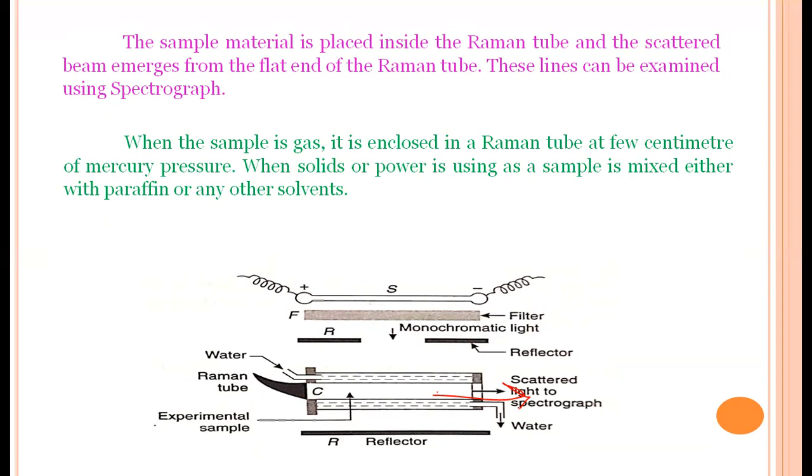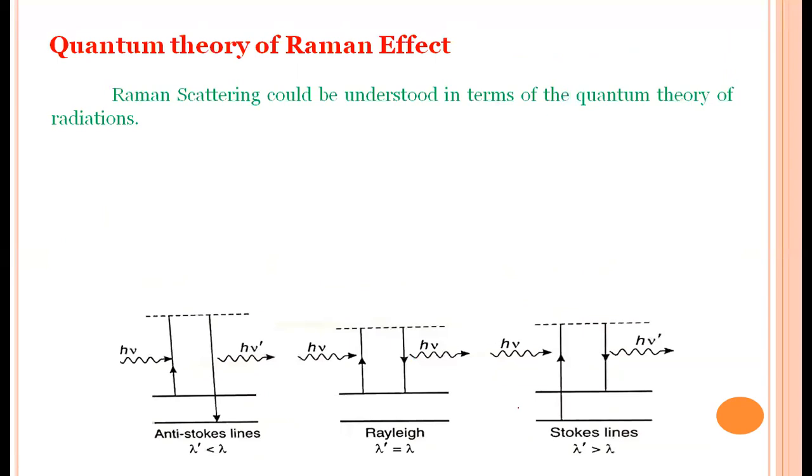If it is solid or powder, it is mixed with paraffin or other solvents to get proper scattering. So this is the experimental setup of the Raman effect, and how we get scattered light and observe it through the spectroscope or spectrograph.